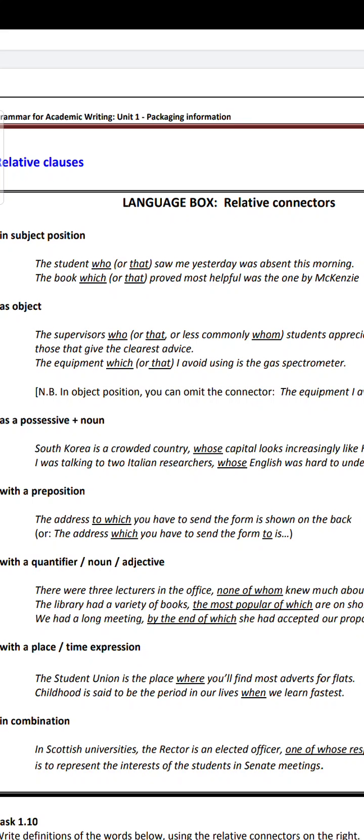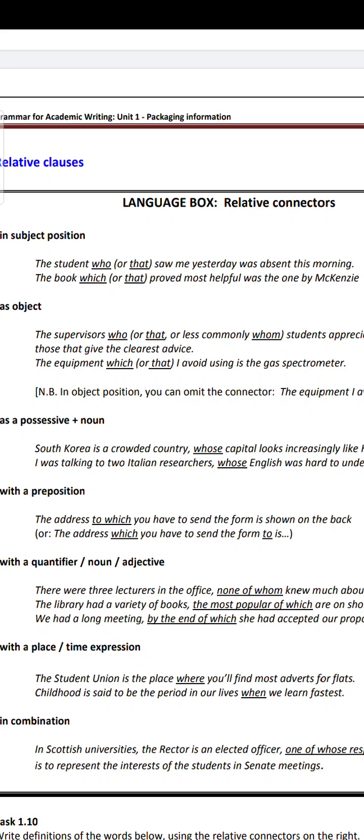Actually, this is derived from the question words. We see who replaces the student, because the student is a person, so we use who. We use which because the subject is the book, and the book is non-person. The question is, is it similar for plural subjects and singular subjects?